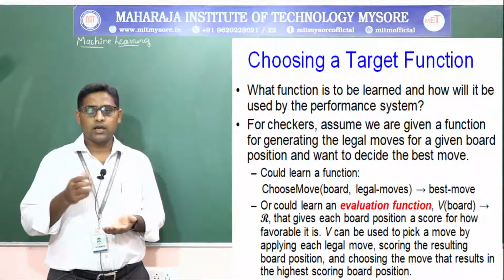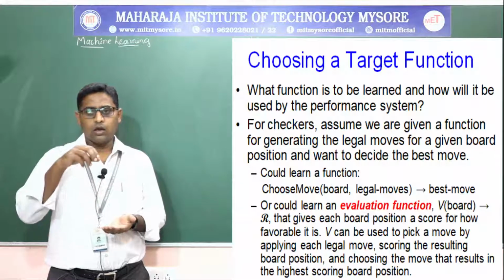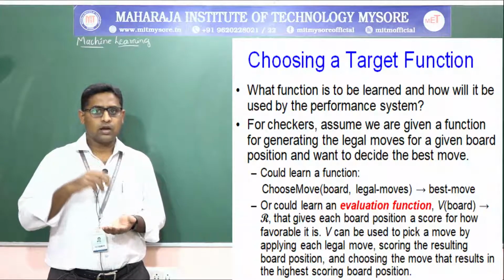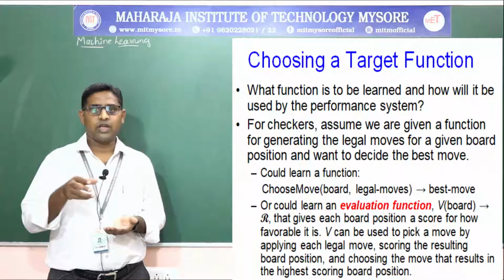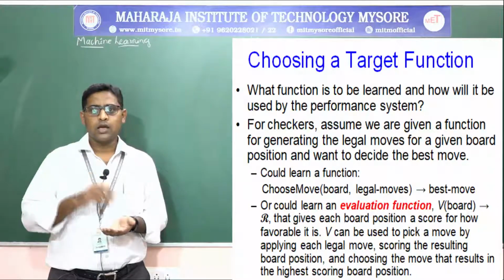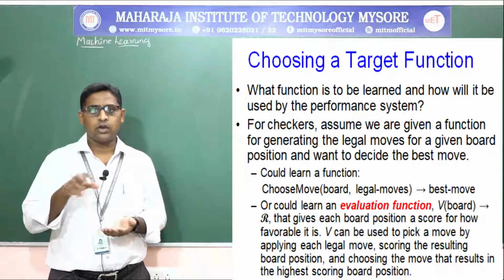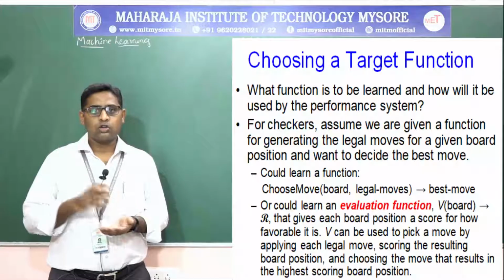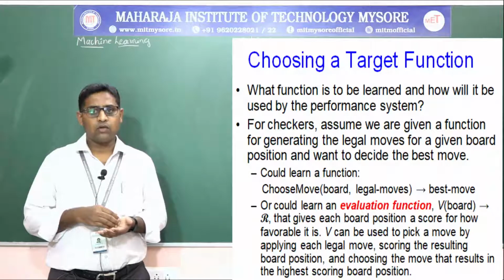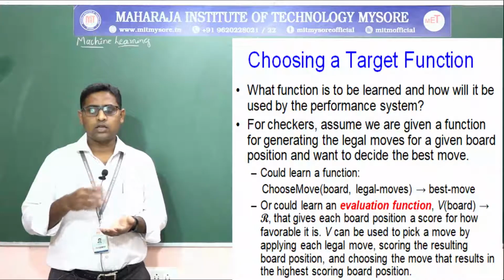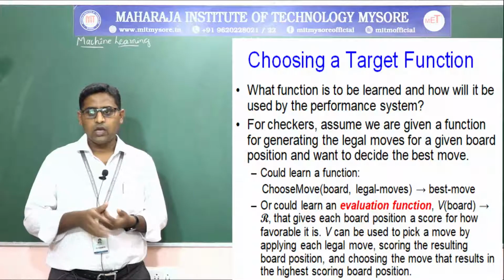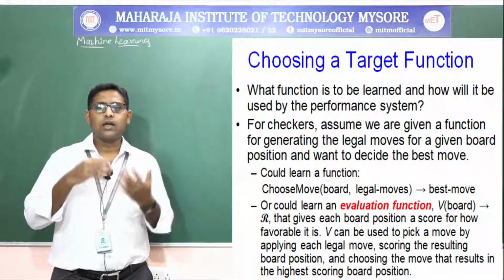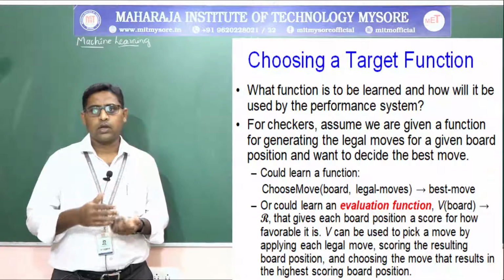If you are using the queen there, and if you are taking out any other coin, like the queen coin or elephant coin or camel or horse, etc., then those coins will have more value. So the result or the score will be more. That is what can be used to pick up a move by applying a legal move.